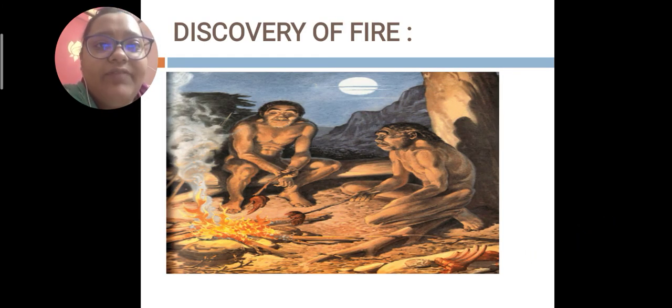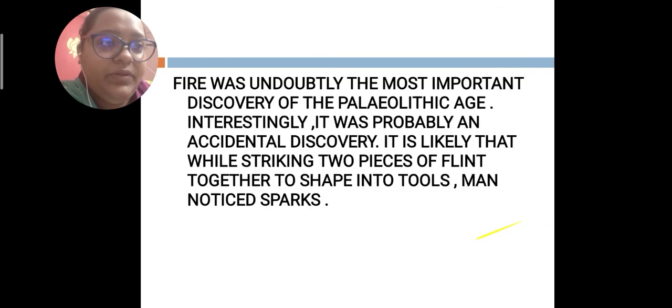Later, after the use of stones, man accidentally discovered fire. Fire was undoubtedly the most important discovery of the early man in the Paleolithic age.